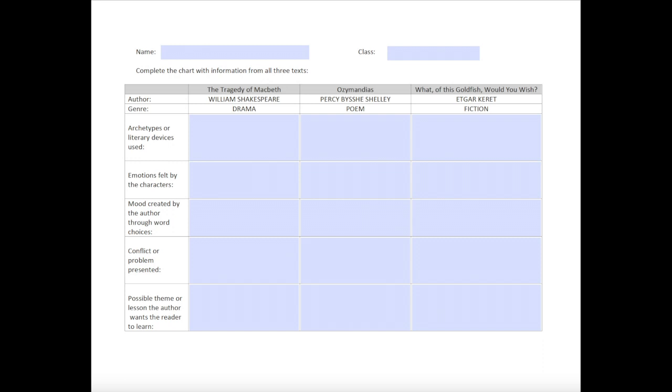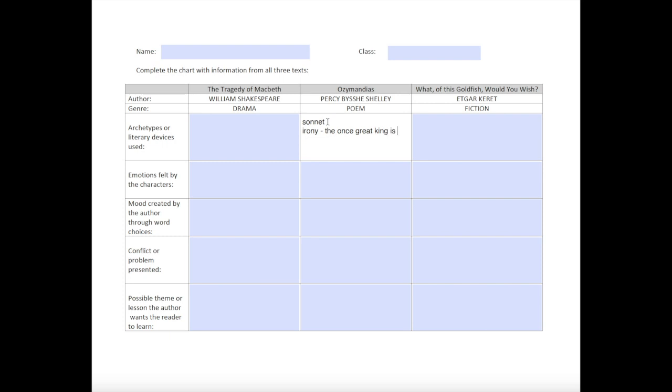You can see we've already filled in the title, the author, and the genre of each of the works. The first row asks me to consider any archetypes or literary devices used by the author. Well, I know the poem is a sonnet, and I know from my analysis that the author used irony. The once great king is now nothing more than a broken statue.